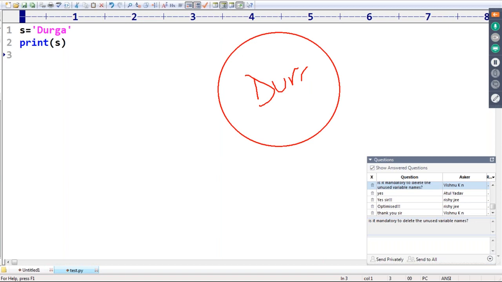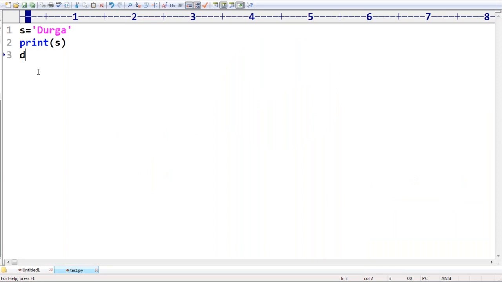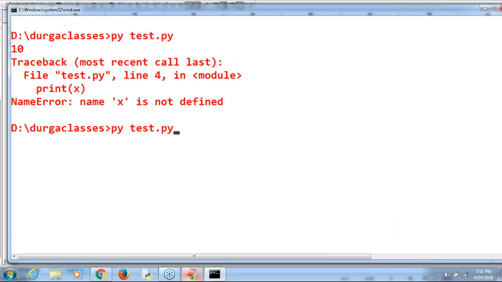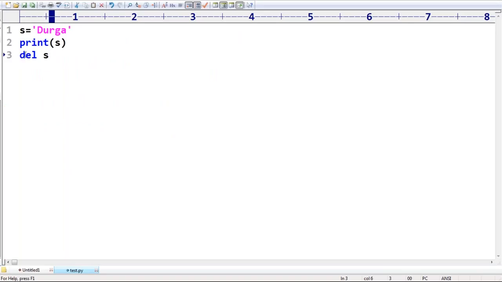Now my requirement is print of s, and now the work with this s is completed. Can I delete this s or not? Yes, you can delete it. Then del s is acceptable. But my point is, is this s a mutable or immutable object?